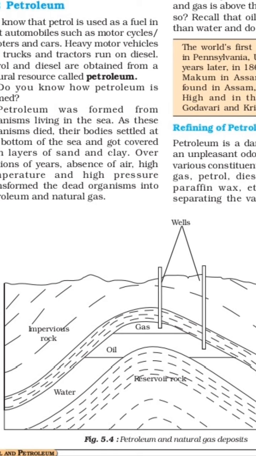Why is oil not mixed? We are aware that oil is not mixed with water. Oil and gas are not mixed with water. They are lighter than water, that's why they float on water. Oil is lighter than water, that's why it floats on water. Gas is lighter than oil and water, that's why it floats on the upper side of the oil.